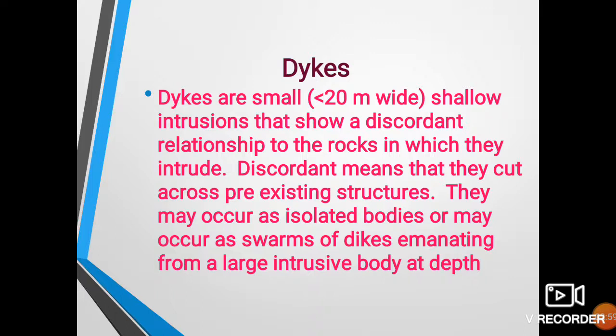The dikes may occur in groups or as isolated bodies. There may be a single dike or a group of dikes, and dikes are discordant types of intrusions.